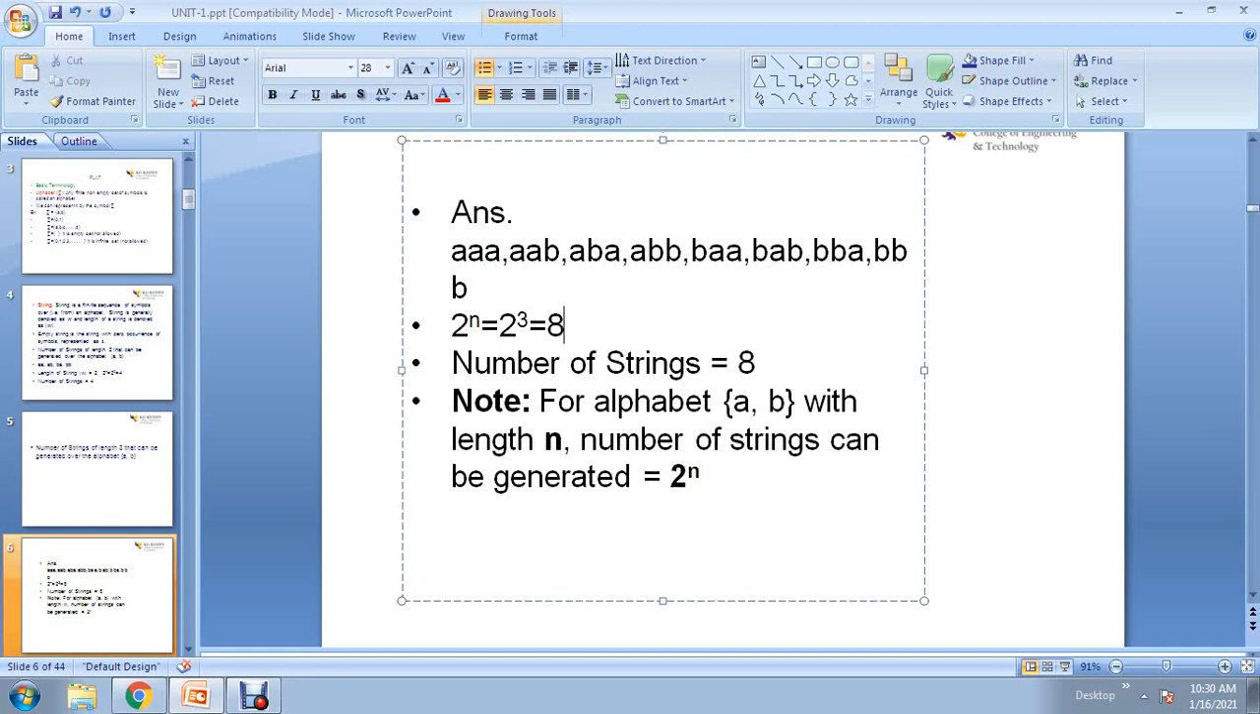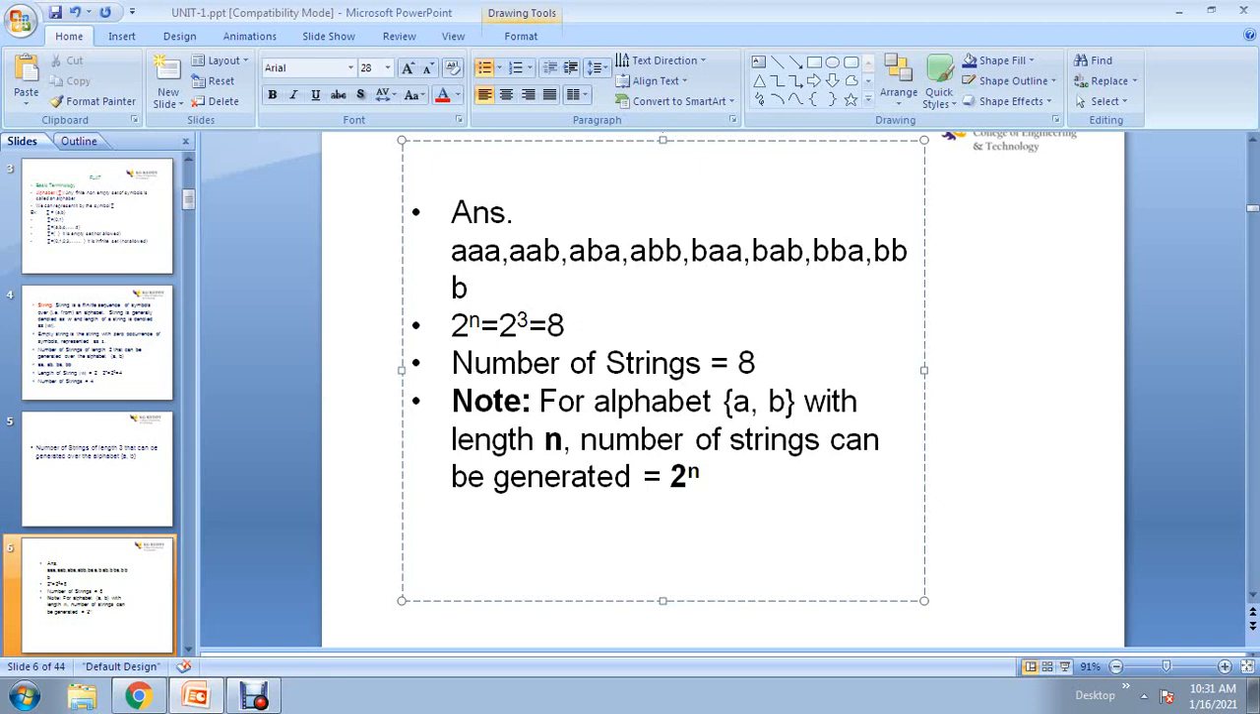If you want to find length 4, then n equal to 4. 2 power 4 equal to what? 16. 16 combinations we can write. 16 strings we can write. String, always remember, is a sequence of symbols. If you write a sequence of symbols, those symbols should be chosen from the given alphabet only. You should not use other symbols. You have to use symbols from the given alphabet only. That's why I have given the basic definition of what is an alphabet and what is a string.